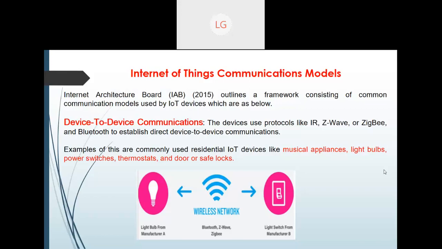They are connected with the help of Bluetooth, Z-Wave, and Zigbee. Standards need to be maintained, that is the minimum requirement. But yes, device-to-device communication is what this communication model covers.